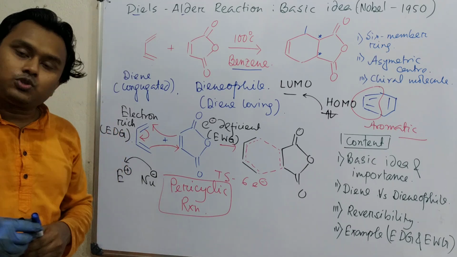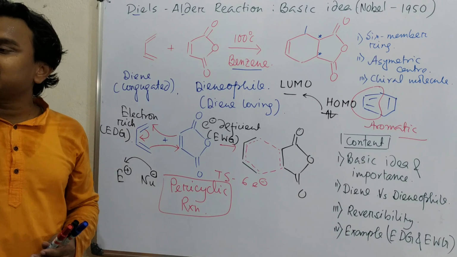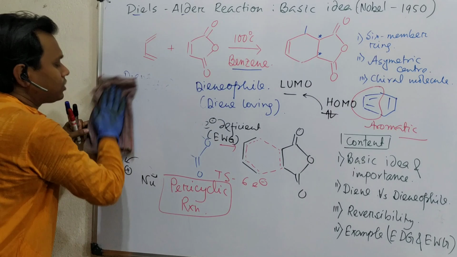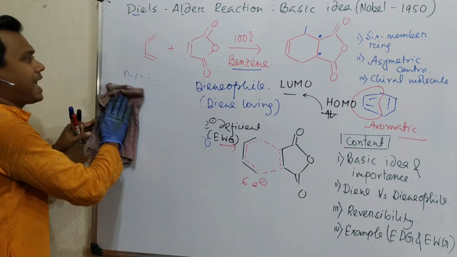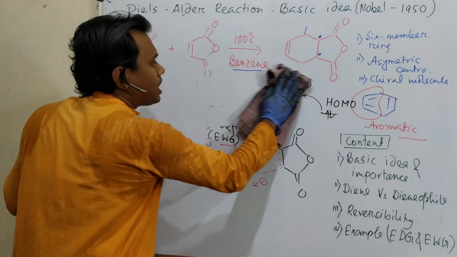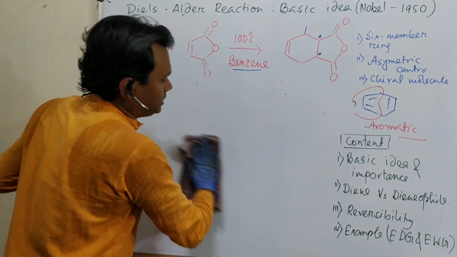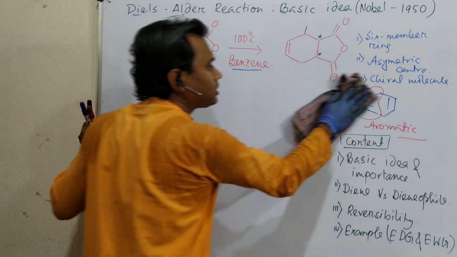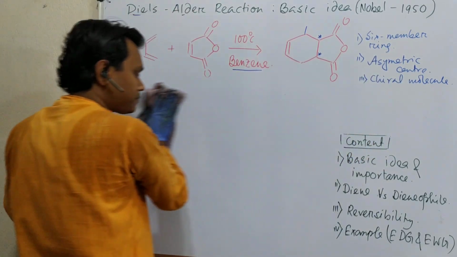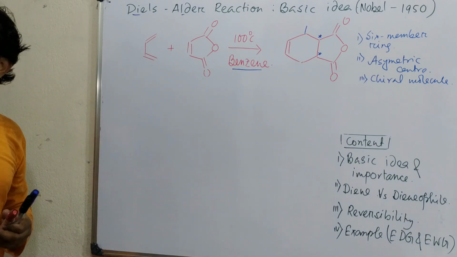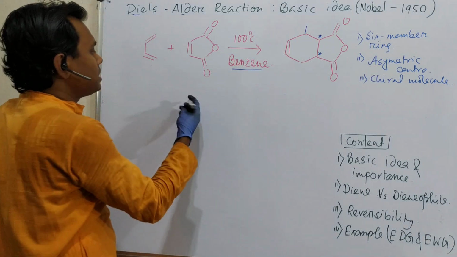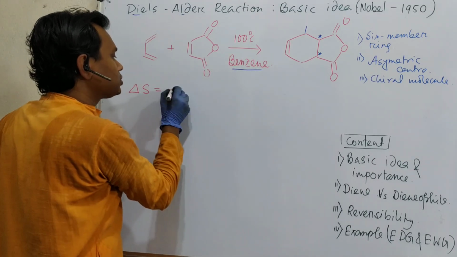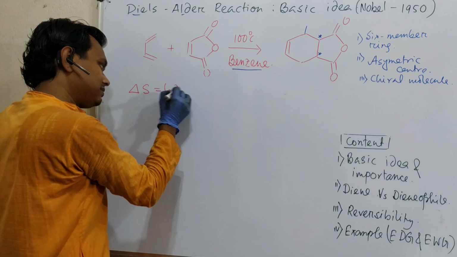Now the question is, if we discuss the energetics, what is the gain and what is the loss we are observing in this reaction? See, actually in this reaction we are preparing a ring. So entropically this reaction is not a favorable thing. Why? From two molecules we are getting one molecule. So entropy delta S, 2 molecules to 1 molecule, so delta S is negative.